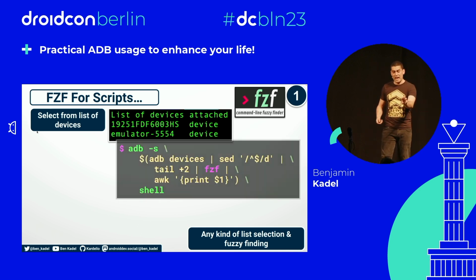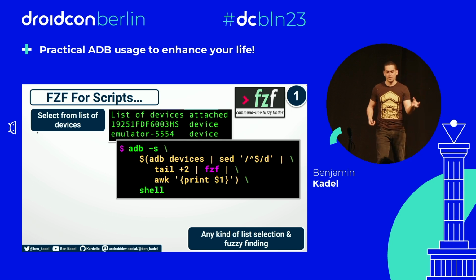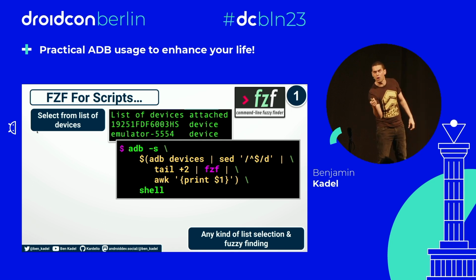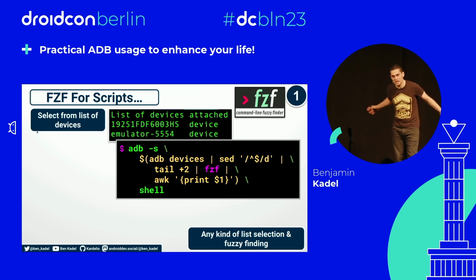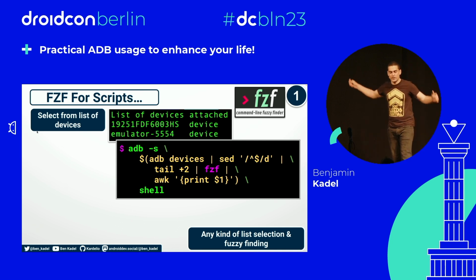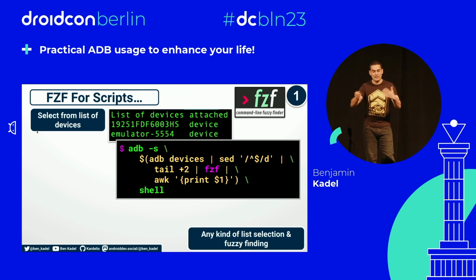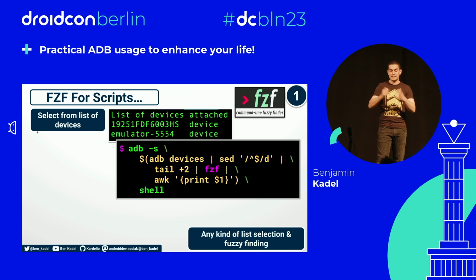What if we plugged fzf into that system so that instead of complaining, the system says, hey, you've got more than one device, pick one. And then you pick one, and it pipes that device's serial ID to the correct command. Very cool. Here's copy and pastable code. It runs the devices command, cleans it up a little bit, passes it to fzf, and then takes the output and passes it to the shell command in this case.